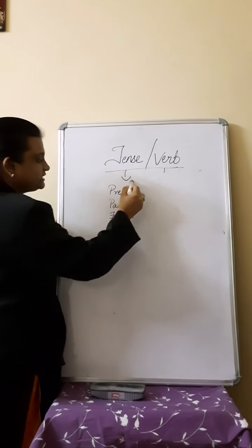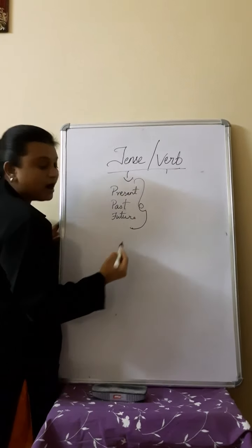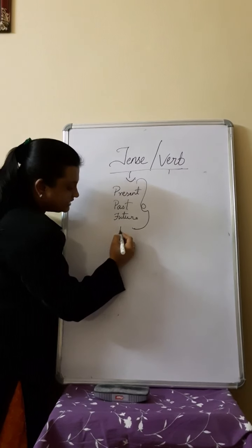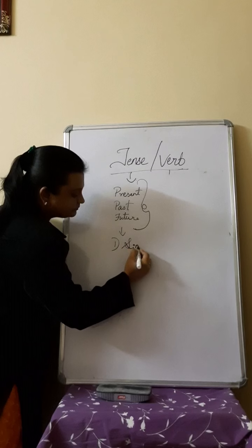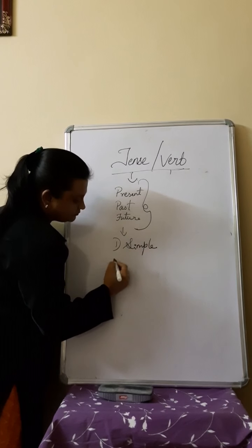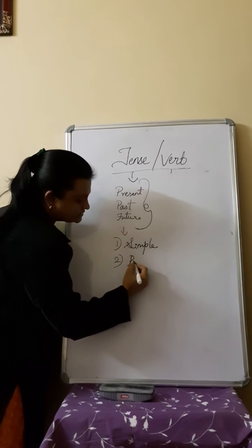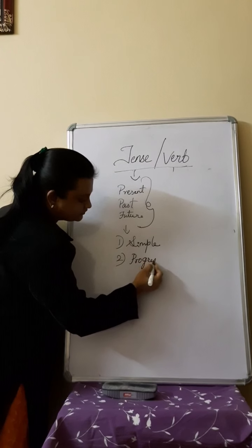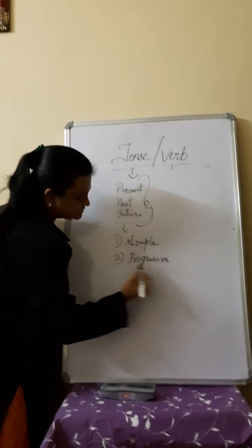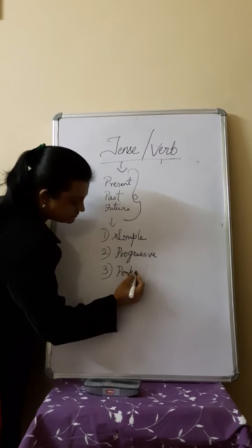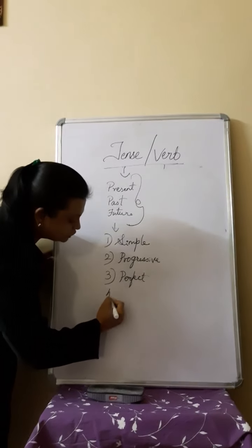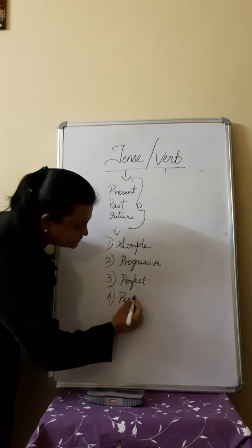Right? And these 3 forms are divided into 4 forms, that is simple, progressive, which is also called continuous, third one perfect, fourth one perfect continuous.